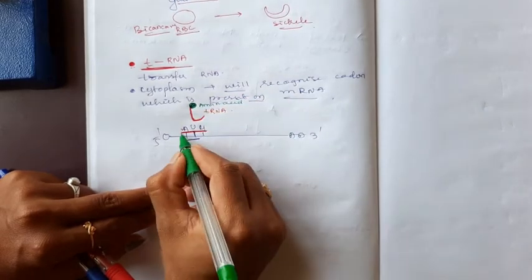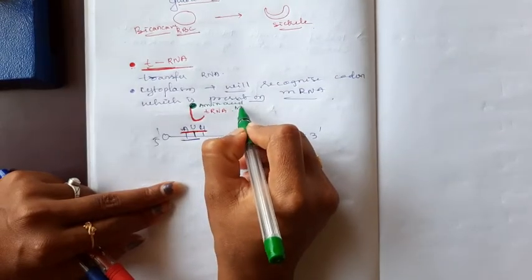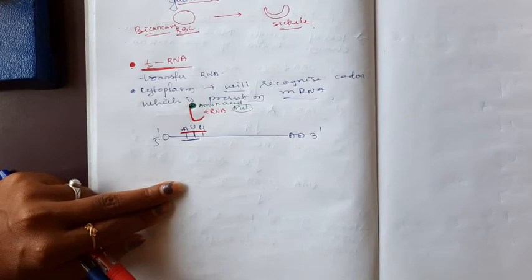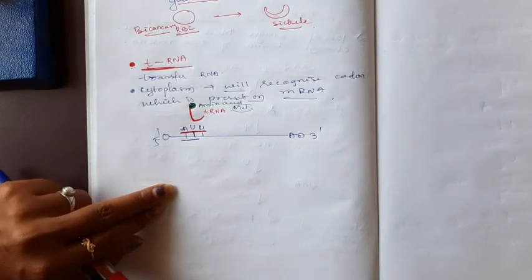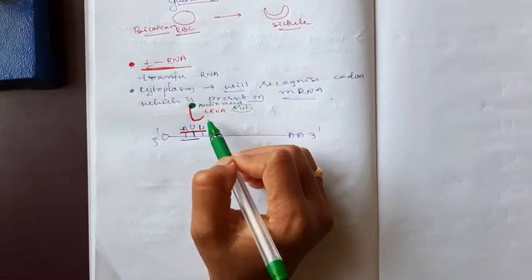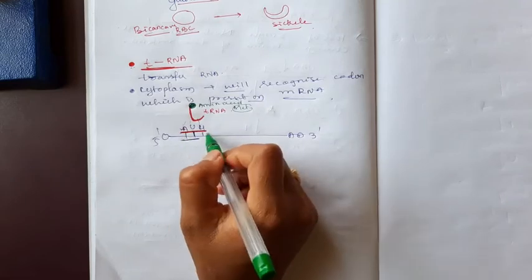The AUG codes for methionine, which means this tRNA will bind to that methionine only. The methionine-bound tRNA sits or forms the bond between codons.